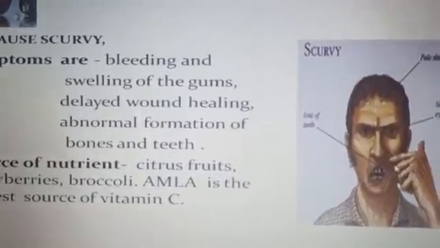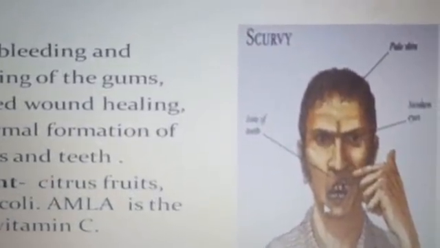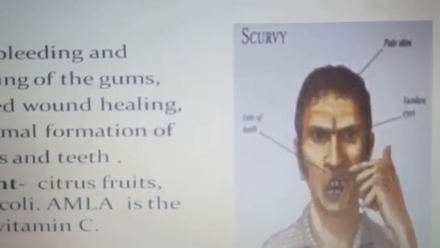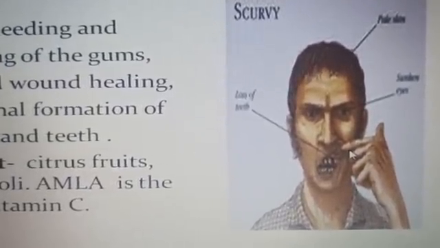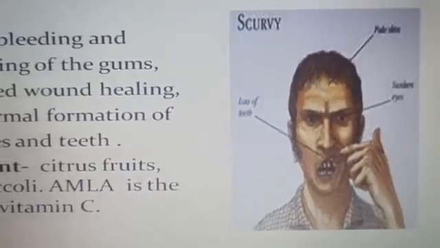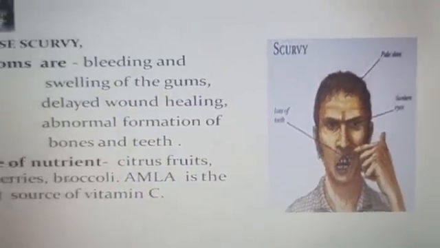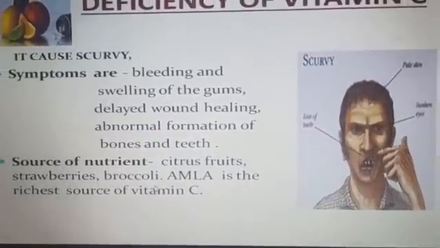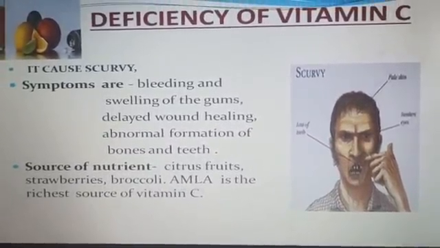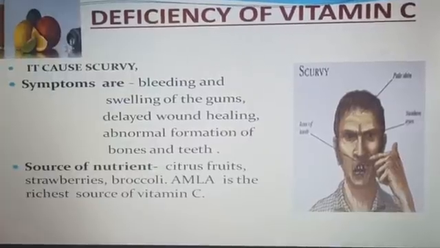Look at this picture, a man suffering from scurvy. Sources of nutrients: citrus fruits, strawberries, broccoli, and amla is the richest source of vitamin C.